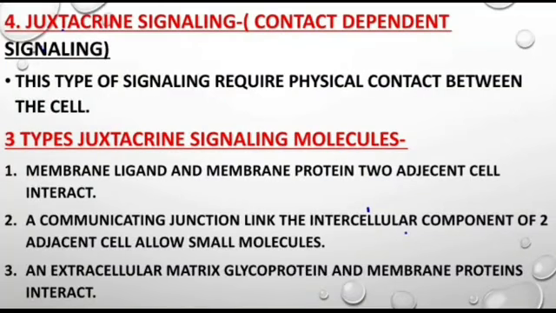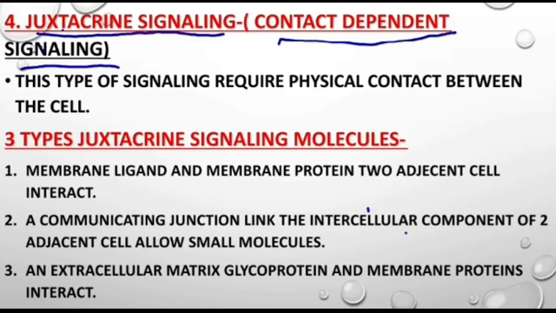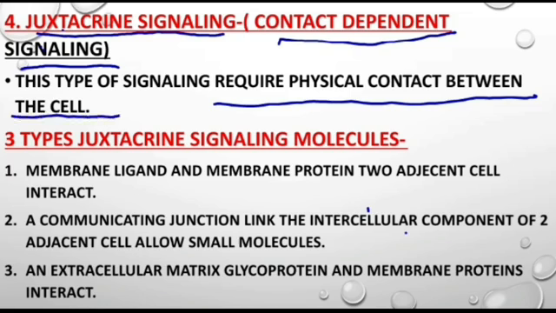In this slide we will see juxtacrine signaling, which is the fourth one. Juxtacrine signaling is also known as contact dependent signaling. Sorry, I forgot to highlight this signaling. Anyway, it needs contact between two cells. In juxtacrine signaling, two cells are very close to each other, meaning physical contact occurs between the two cells. The first point is that this type of signaling requires physical contact between the cells.